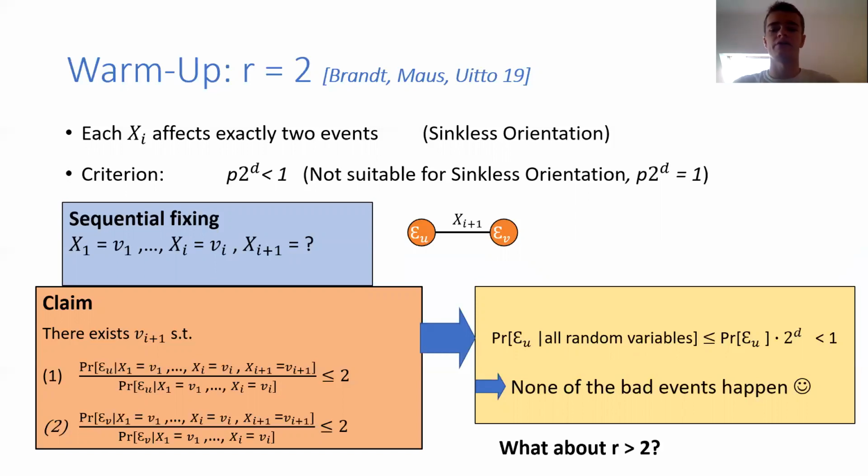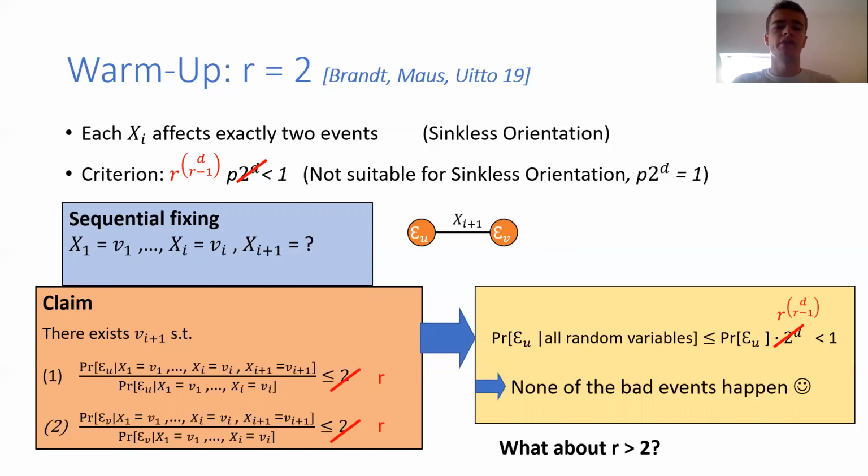Now, what if the rank is strictly greater than 2? Does this approach generalize? And the answer is somewhat. If you just use this approach, then you need to raise the 2 to the power r, and also you need to replace the d in the exponent by d choose r minus 1, as these are the number of random variables a particular node could depend on. Hence, you only get the result if you have a much stricter criterion as stated above.